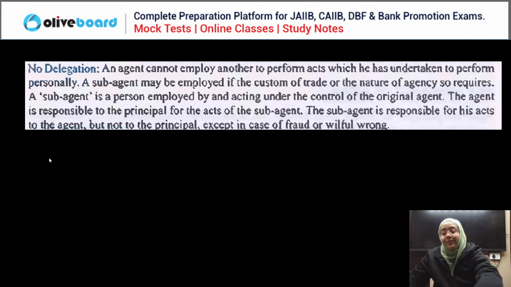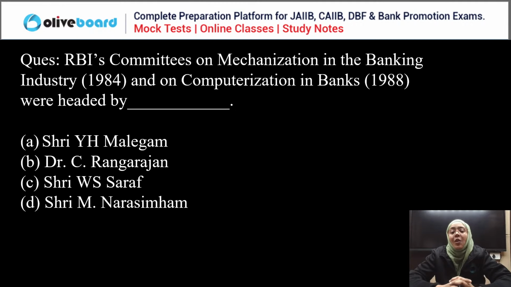Good. Okay, now the next question is what? RBI's Committee on Mechanization in the Banking Industry on Computerization was headed by which committee? Now tell me the correct answer. Which committee is responsible for the banking computerization? It is the Rangarajan committee which is responsible for the banking computerization. So B is the correct answer.